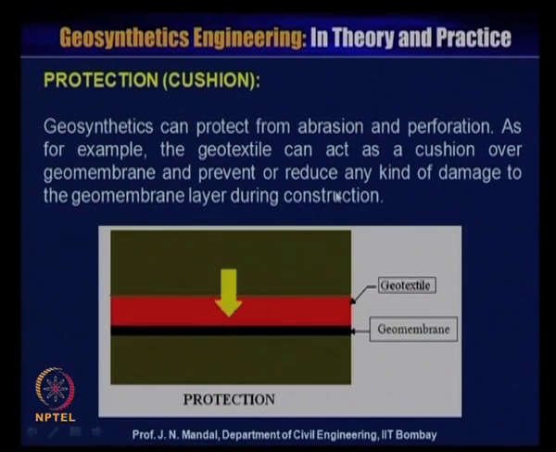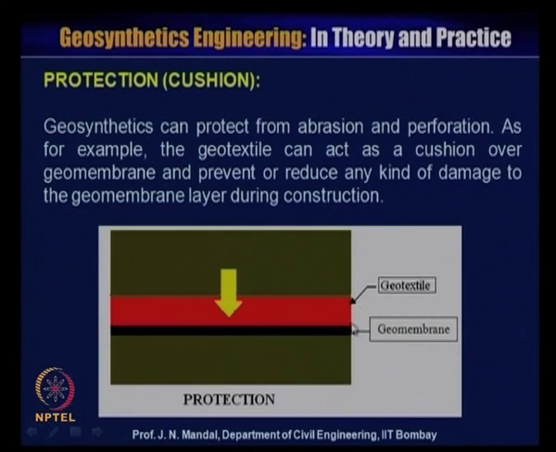Protection or cushion. Geosynthetics can protect from abrasion and perforation. For example, the geotextile can act as a cushion over the geomembrane and prevent or reduce any kind of damage to the geomembrane layer during construction.